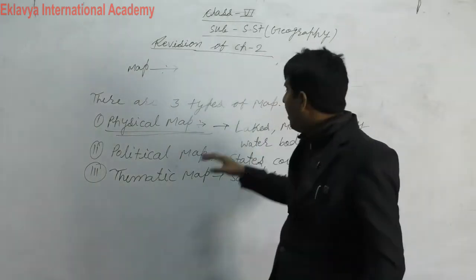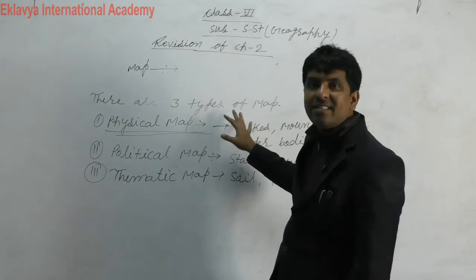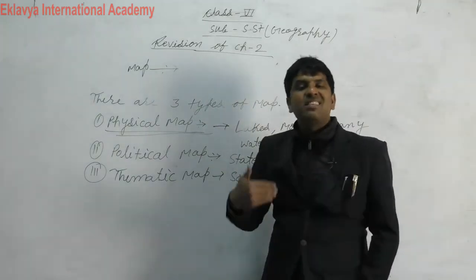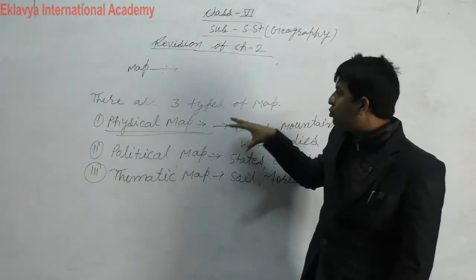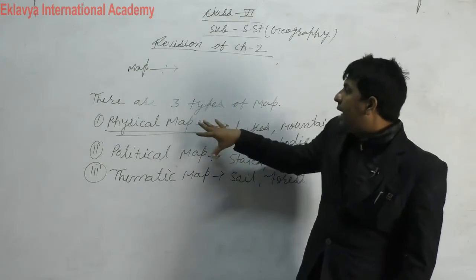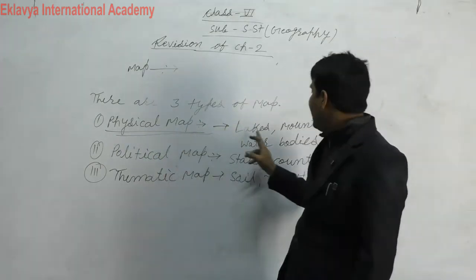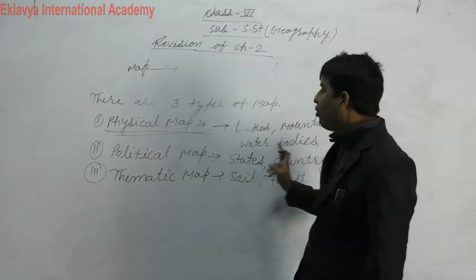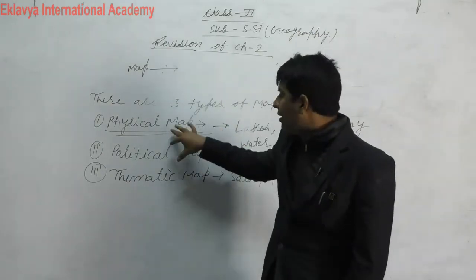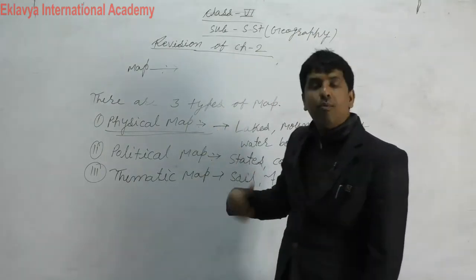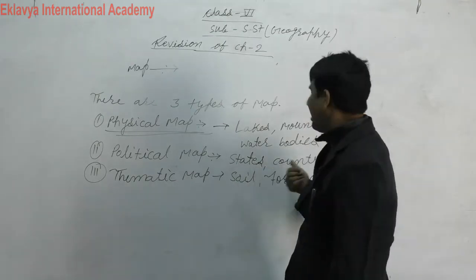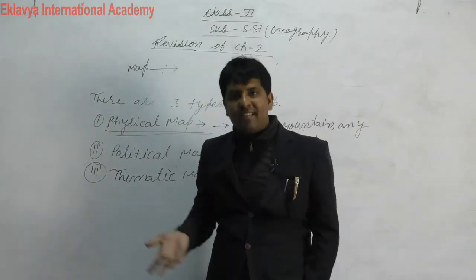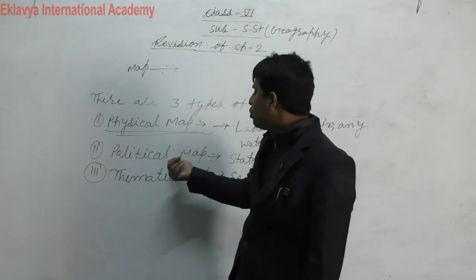The word mappa is a Greek word and it means cloth. You have to show the map like physical map, so that lake, mountain and any water bodies you can show on physical map. If you want to show in political map, then state, countries and district and other places you can show on the political map.